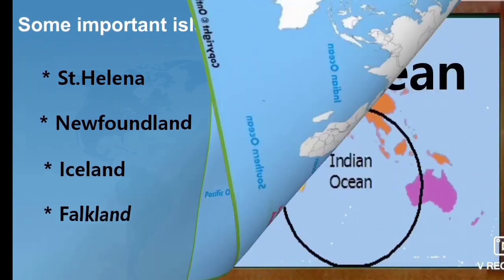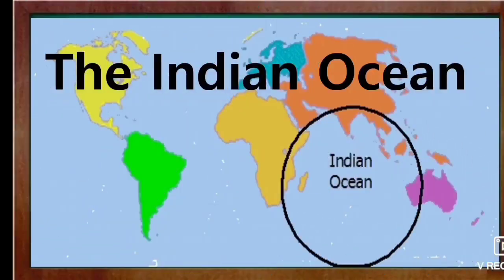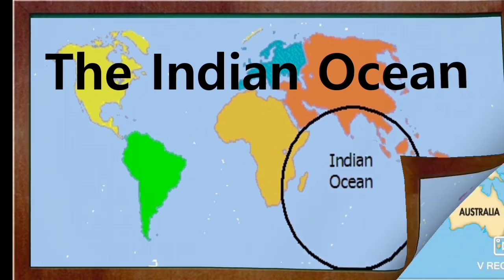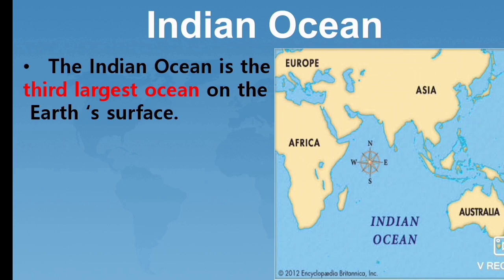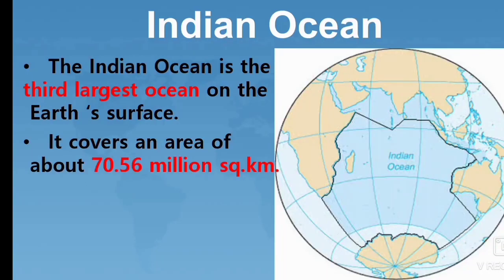Students, next we are going to study the Indian Ocean. The Indian Ocean is the third largest ocean on the Earth's surface. Students, the first largest ocean is the Pacific Ocean, the second largest is the Atlantic Ocean, and the third largest is the Indian Ocean. It covers an area of about 70.56 million square kilometers.